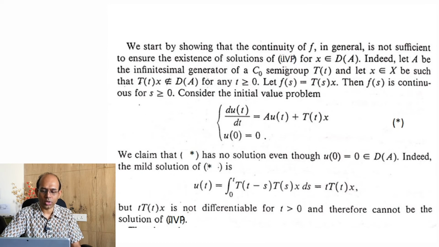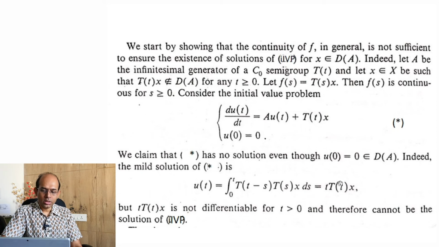But this is the same semigroup, correct? So we can operate, and T(t minus s) T(s) gives T(t). So the integrand becomes independent of the s variable, and this integration gives small t times capital T(t) of x. So this is u(t). The mild solution of this equation is nothing but t times T(t)x.